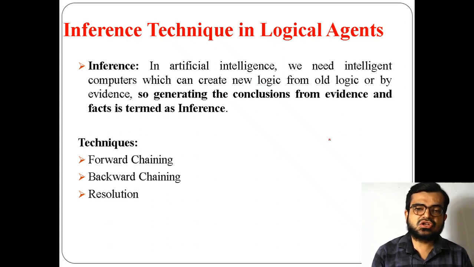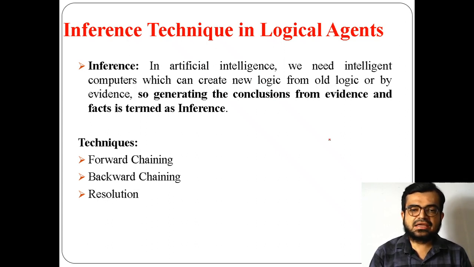As I already mentioned while explaining the concept of knowledge based agents, inferencing is getting new information, or getting a conclusion from the given set of evidence or from the given set of facts.